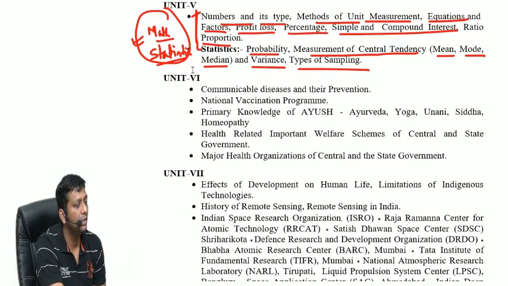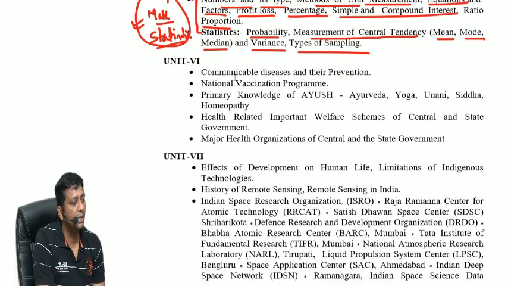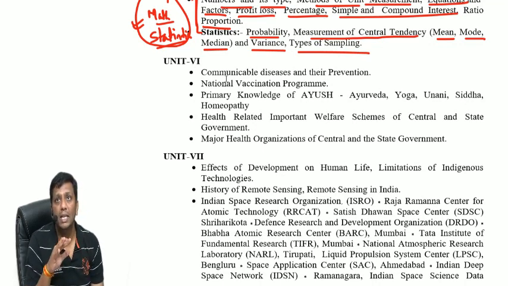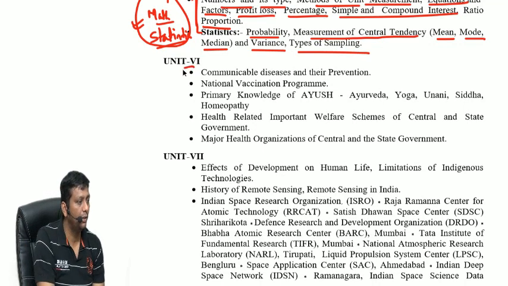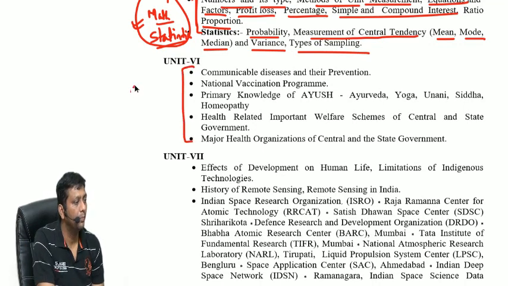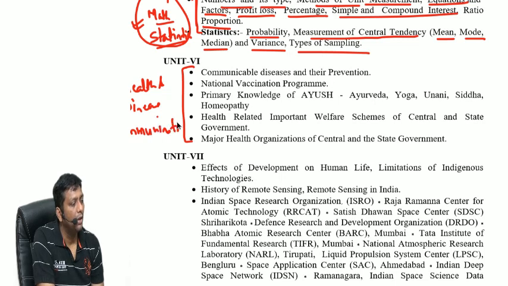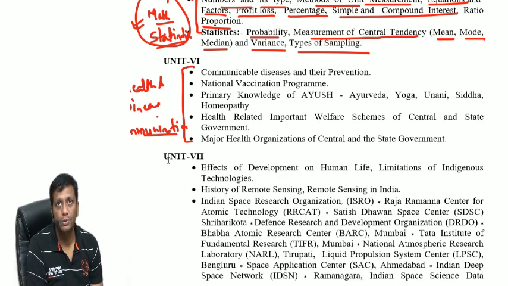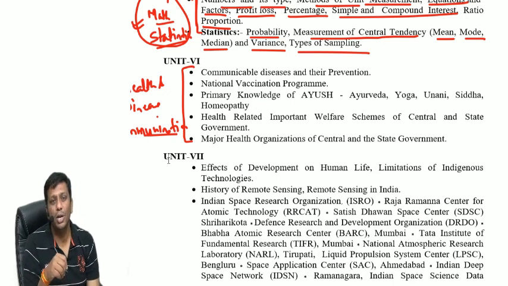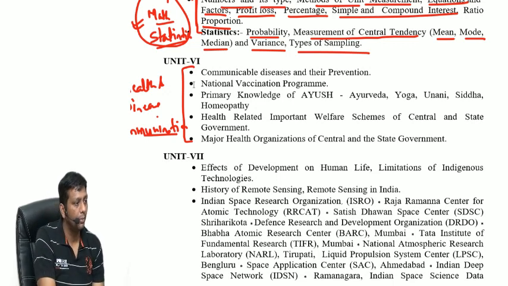Now the 6th chapter is totally based on health and disease with various immunization programs. Actually, the Ayush Ministry is always in the news. Officially, MPPCS has mentioned the name of Ayush, so you should know it. Not only Ayush, you should also have other knowledge of this part.